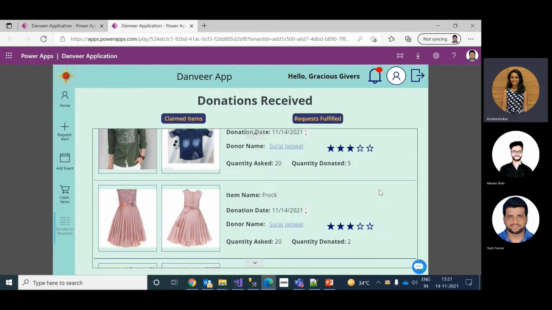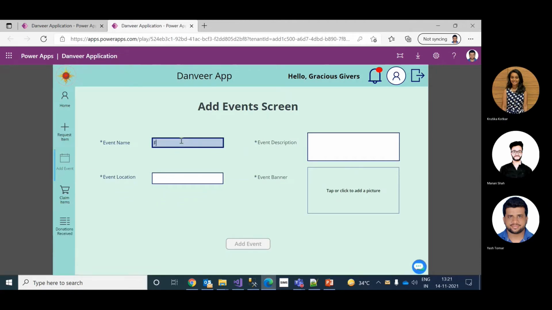The next section is where an NGO decides to host an event; they can add the details of that event. So the NGO has decided to put up a food donation drive and is adding the details, the description, location, and the banner associated with that event.